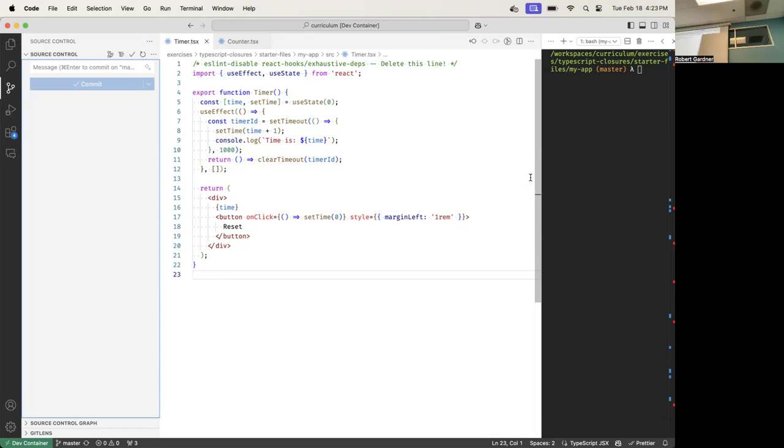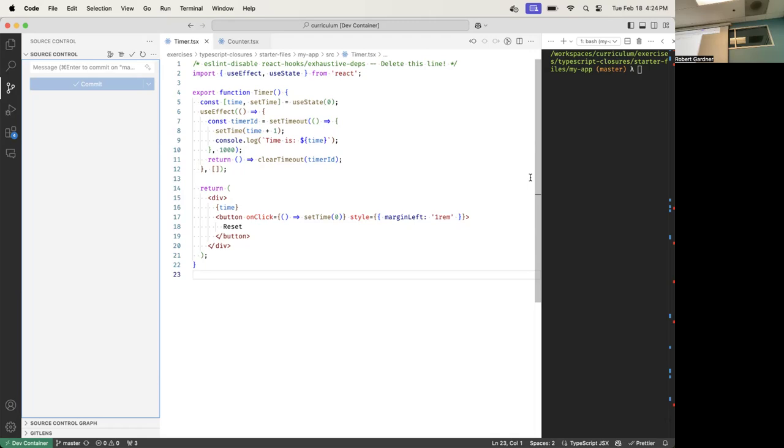Okay, so let's go. We missed one. Let's do the one inside of setTimeout. It starts here and it ends there. How about setTime? Is it declared inside or outside of this function? Outside. It's declared on line 5, which is outside of this function.